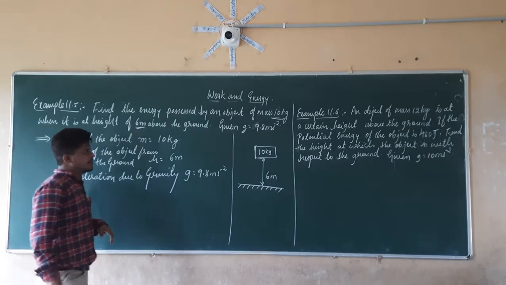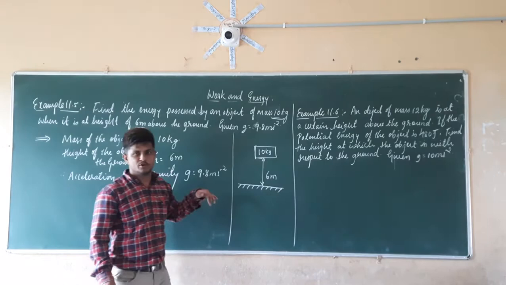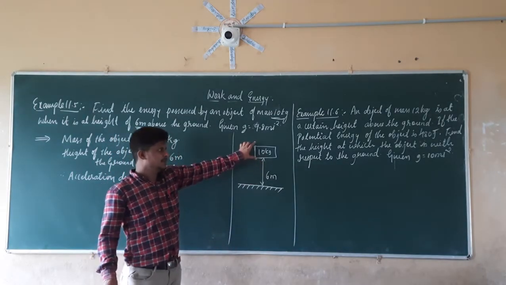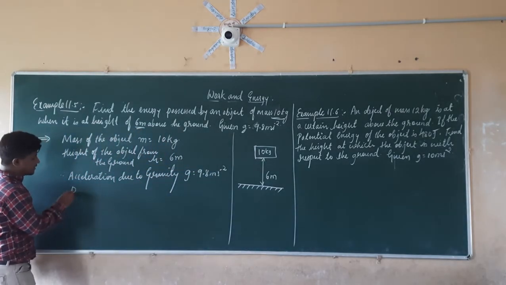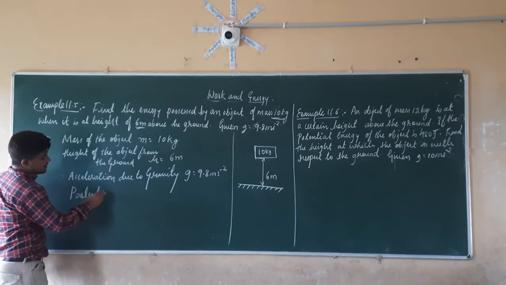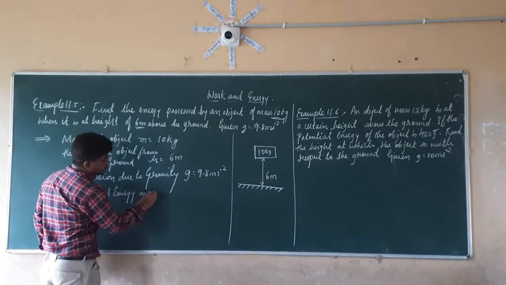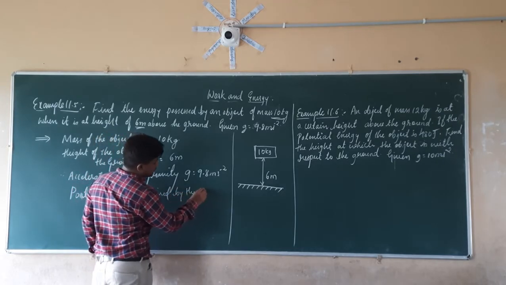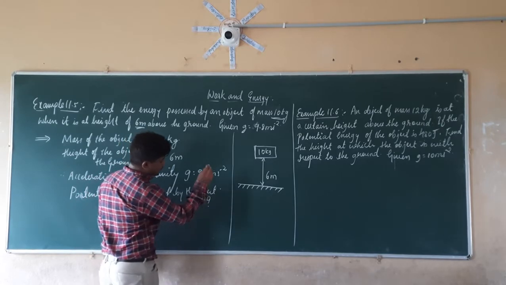So what we have to calculate is the energy possessed by this object, that is the potential energy. Since there is a height here, the object is acquiring some potential energy. So we have to calculate the potential energy acquired by the object, that is EP is equal to question mark.